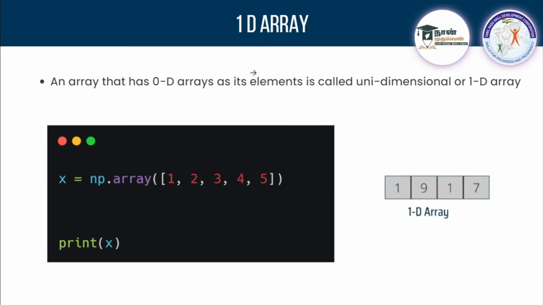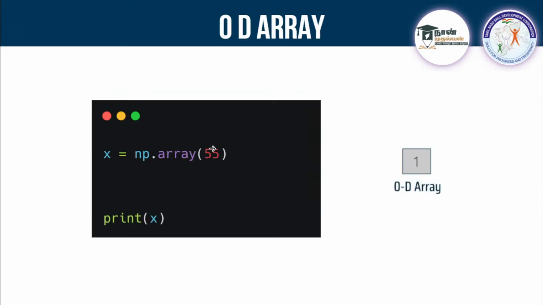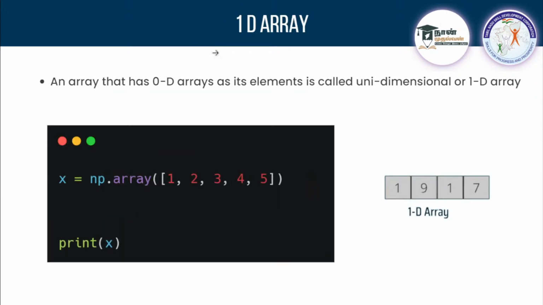A 1 dimension array is a collection of 0 dimension arrays. Clear, guys? 0 dimension is only one element, and 1 dimension is a collection of 0 dimension, which means an array that has 0D as its elements is called a unidimension array. So its elements are 0 dimensions. Okay, guys, these two we can know.